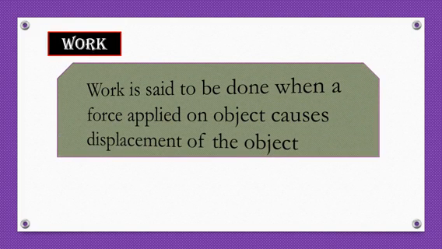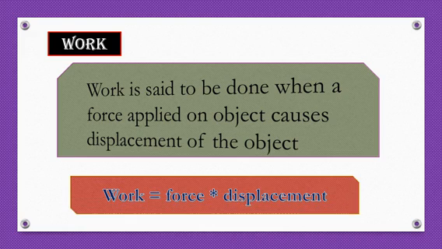What is work? Work is said to be done when a force applied on an object causes displacement of that object. That is, work is equal to force into displacement. So work is whenever there is a change in the position of an object due to the applied force. That is nothing but the work.